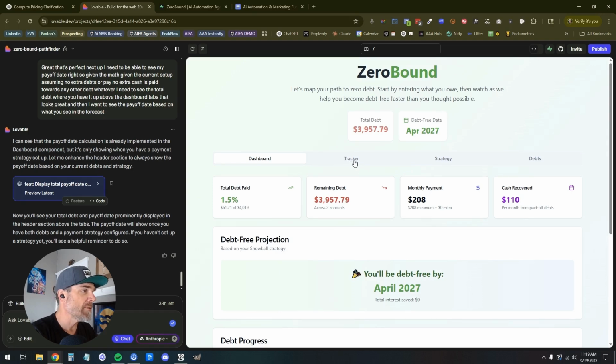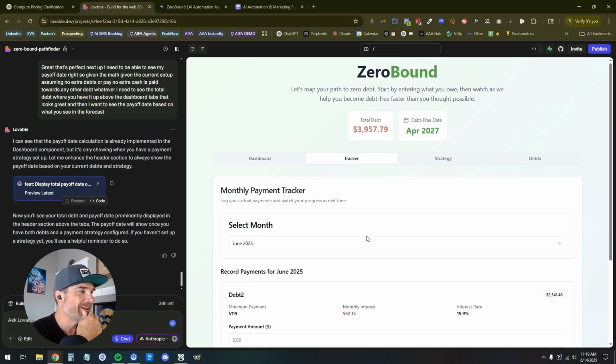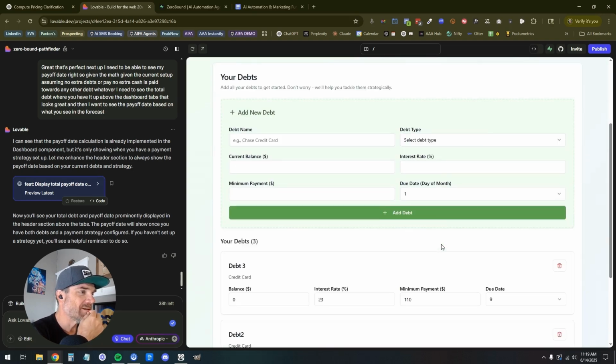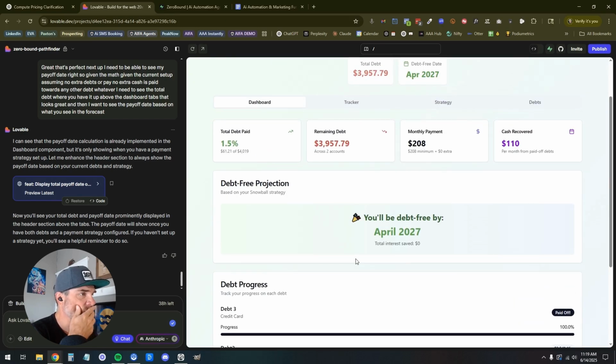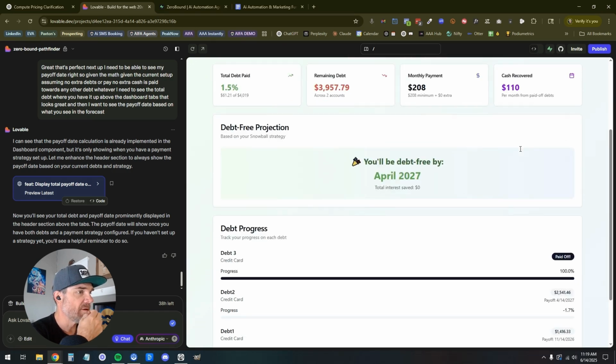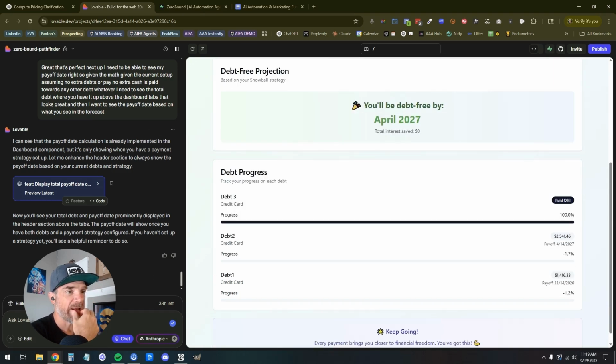Thank God I'm recording. Let's go to tracker. Let's go to debts. And then debt 3. So this is me playing around. Now I can mess with these or delete the debts. Cool. Dashboard. Sweet. So cash recovered 110. Now I'm going to chat with it. And I'm going to say,